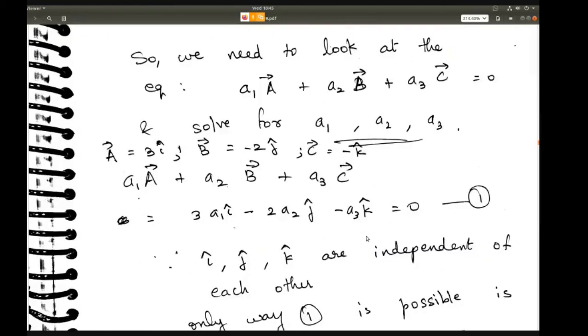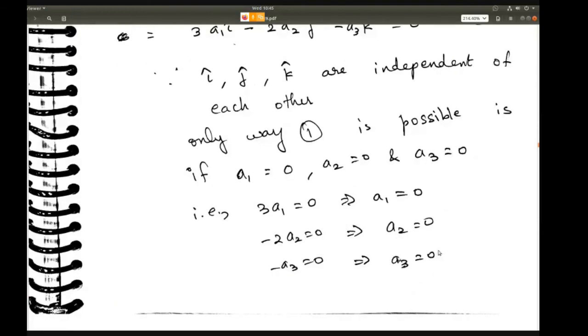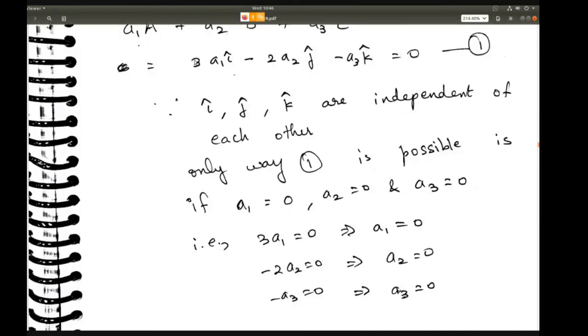Obviously, i, j, k are independent of each other. So since i, j, k are independent of each other, the only way that this equation can be 0 will be if a1, a2, a3 all are 0. So if a1 is 0, a2 is 0, a3 is 0, only then you will get the solution of this equation, because otherwise there is no way that this equation can be 0. So individually all of these need to be 0.